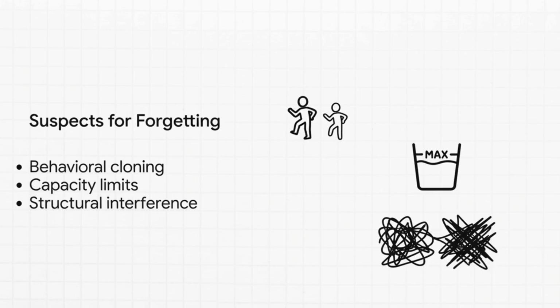Suspect 1 is behavioral cloning. Maybe the model just picks up a bad habit of guessing answers it doesn't really know. Suspect 2 is global capacity limitations. Maybe the model's hard drive is just totally full, and new facts literally push out the old ones. Or Suspect 3, localized structural interference. Maybe new facts are physically overriding the specific neural pathways of related old facts.